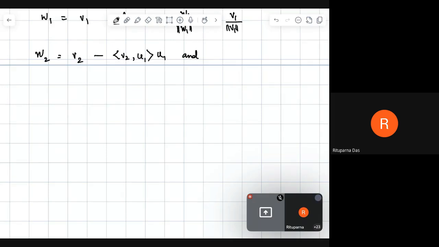U2 will be W2 divided by the norm of W2.